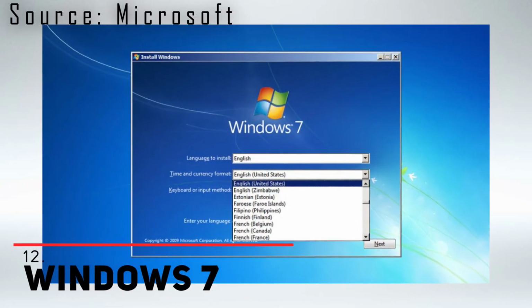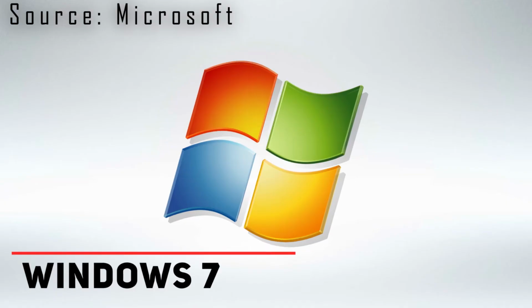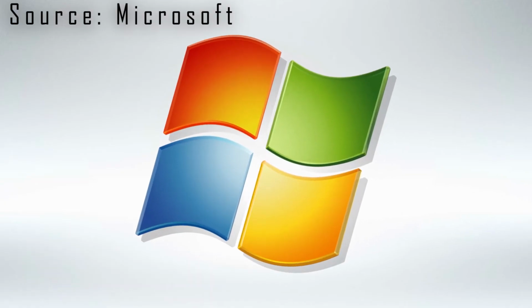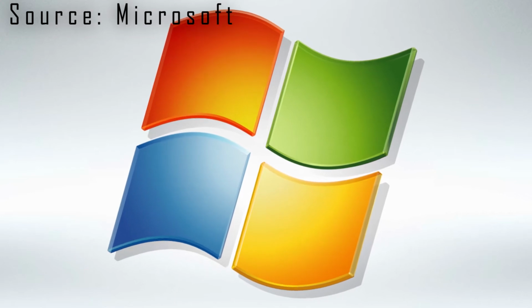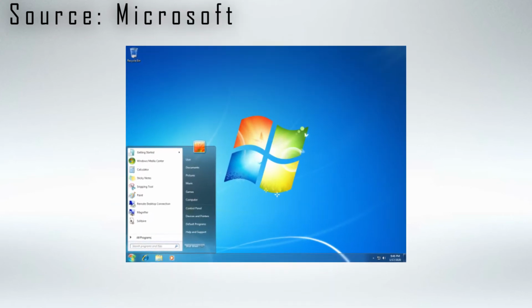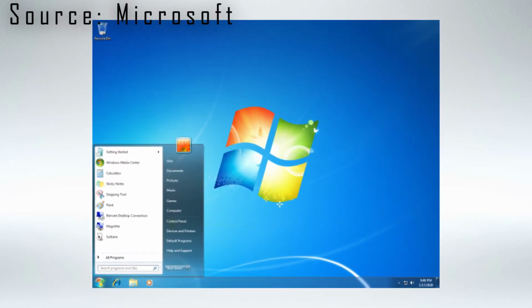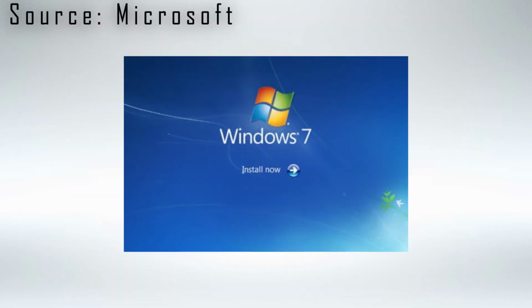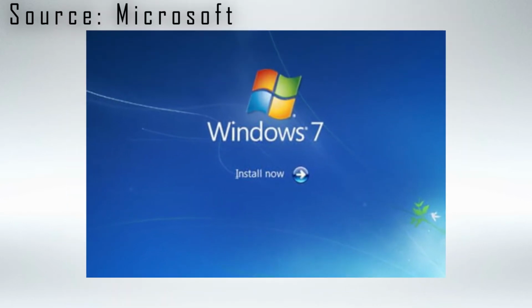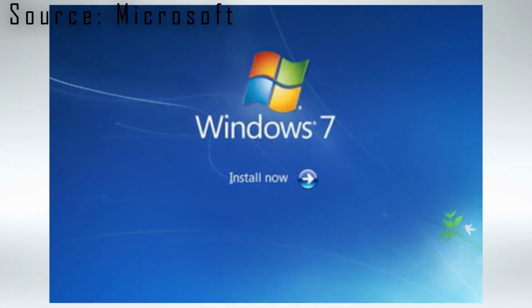Windows 7 and Windows Server 2008 R2 were released as RTM, released to manufacturing, on 22 July 2009, while the former was released to the public on 22 October 2009, 3 months later. Unlike its predecessor, Windows Vista, which introduced a vast range of new features, Windows 7 was meant to be a more gradual update to the Windows line, promising to be consistent with software and hardware already compatible with Windows Vista.